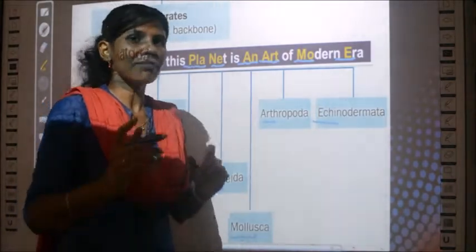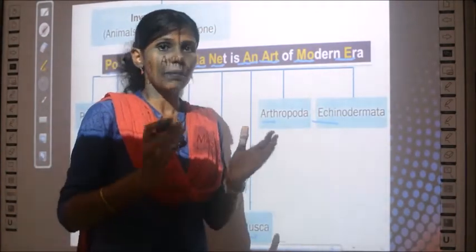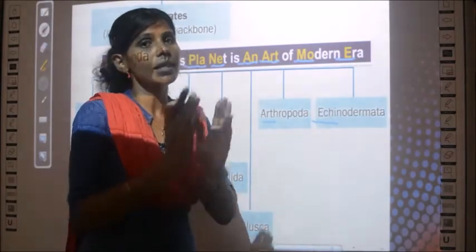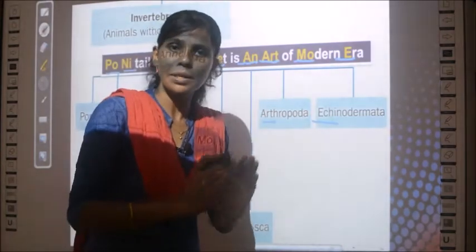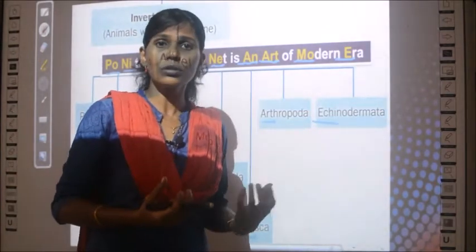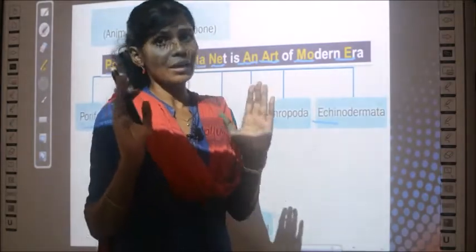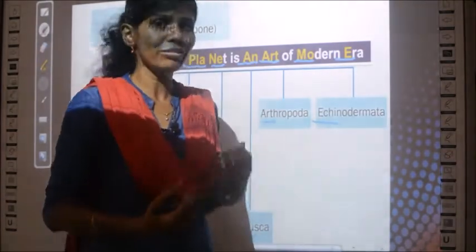Before that I will tell you a fact. You have studied in the previous class about animal classification that all animals in this world are classified into 2 groups. What are those 2 groups? One group is called vertebrates and the next group is called invertebrates. How did you differentiate them?